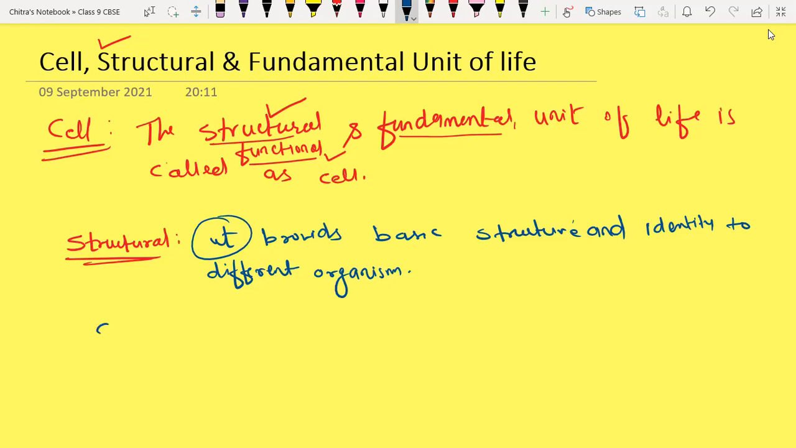And why is it called a functional unit? Because it performs all the functions. Yes, it performs all the functions.